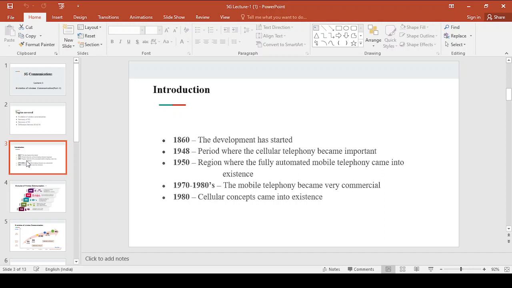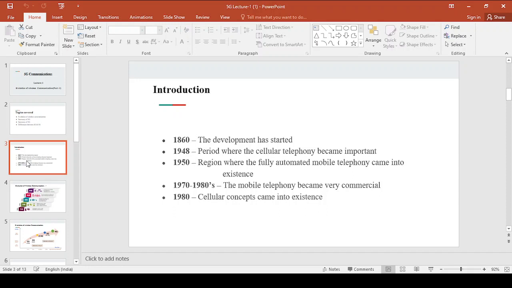We know the cells, right? We know the concept of frequency reuse. All these are nothing but the cellular concept. We have cells, and cells are categorized into small cells, micro cells and macro cells. You know all these concepts under wireless communication, and till today we are using the cellular concept, right? This is one of the most important methods by which the area spectral efficiency has been increased over the different generations, from 1G to 4G followed by 5G, right?